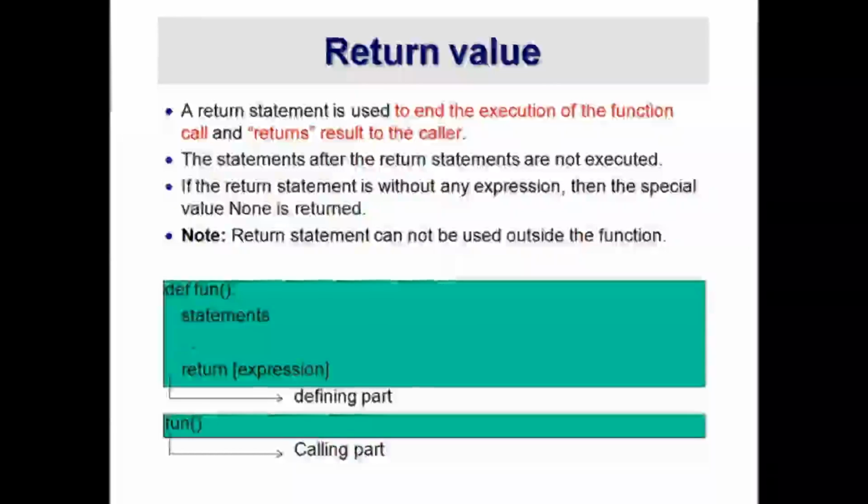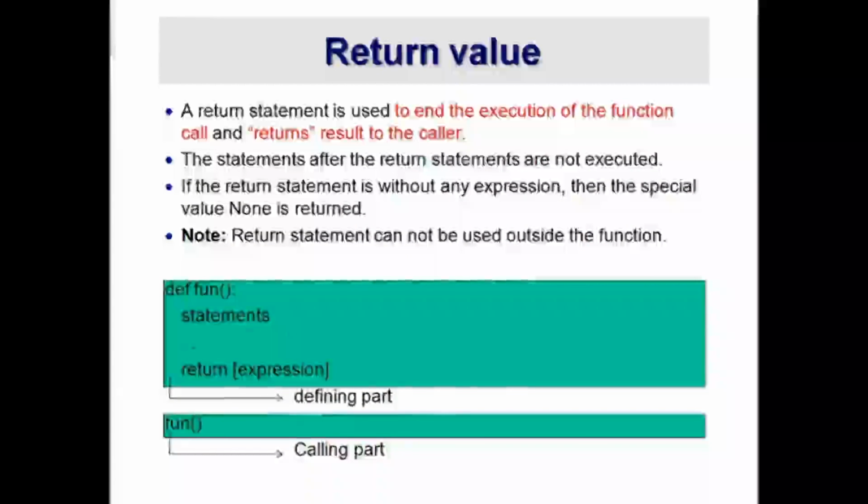Now we will see the return value. The return statement is used to end the execution of the function call and return the result to the caller. The statements after the return statement are not executed. If you do not use any expression with the return statement, then a special value will be returned, which is None. The user must take care that return cannot be used outside a function. Let's see one example here. This is the syntax for the return statement.